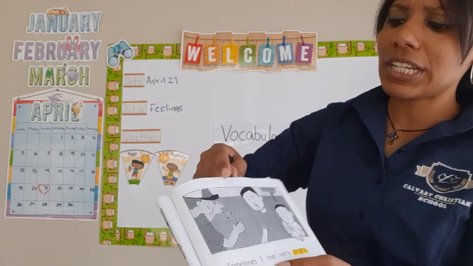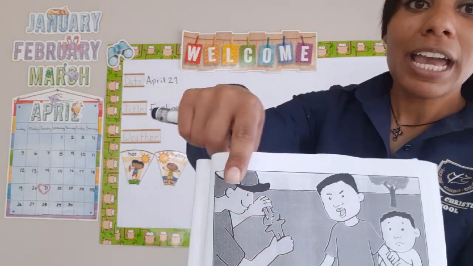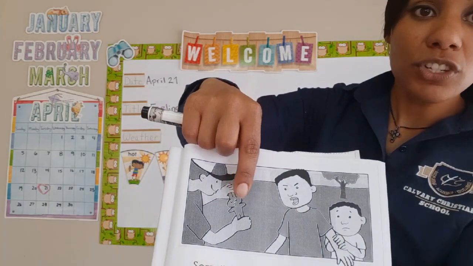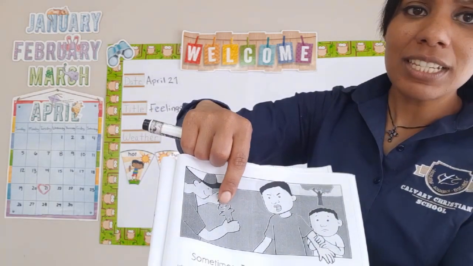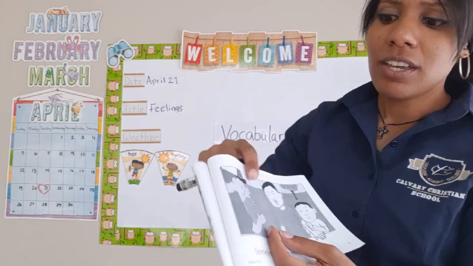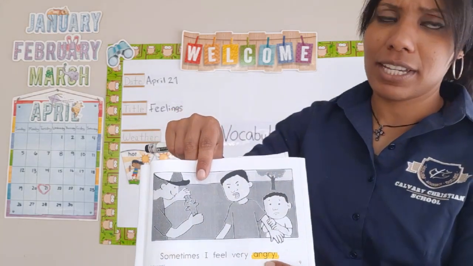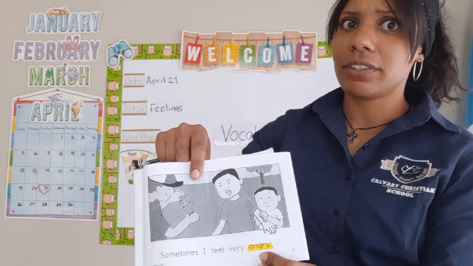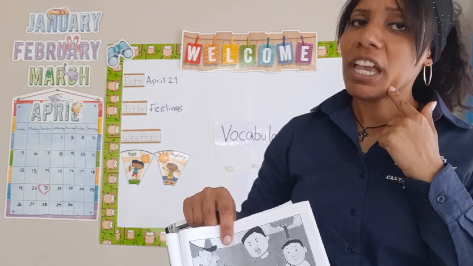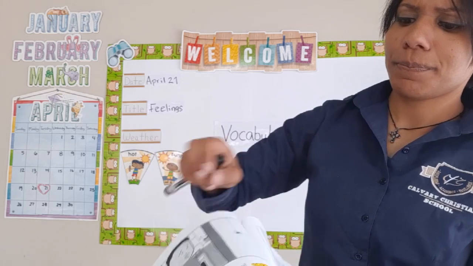So let's turn the page, and here we have Walter, his little brother, and there's another boy. So the little boy took Walter's toy, and look what he's doing. It looks like he's pulling it, and he's going to break it. So it says, sometimes I feel very angry. So sometimes he's even more angry, right? So we have happy, we have sad, and we have angry, right? So let's see. Let's turn the page.